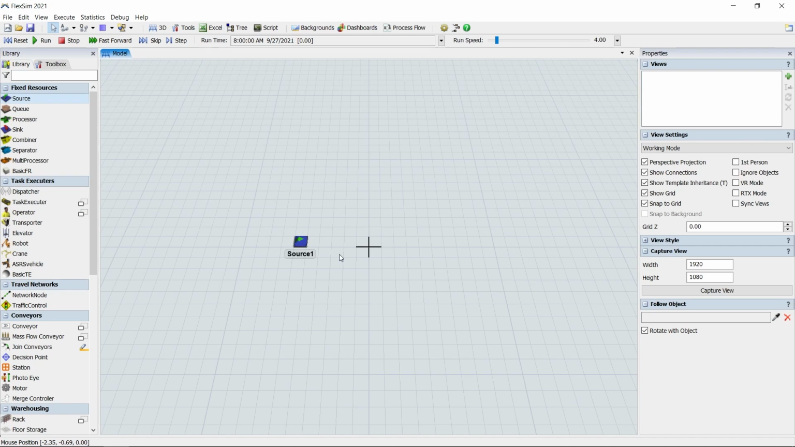You just added a fixed resource object. These objects send and receive flow items, the physical components that flow through the system. This specific object, the source, creates flow items.